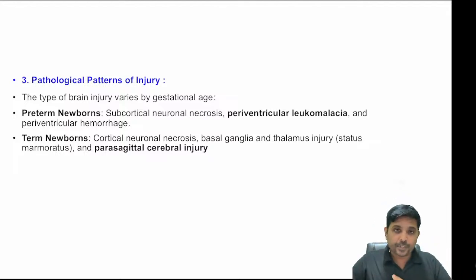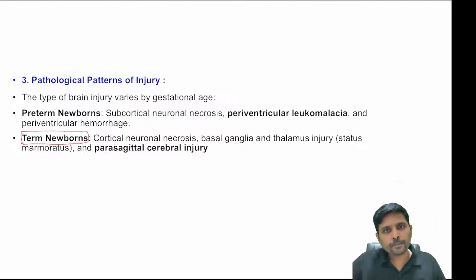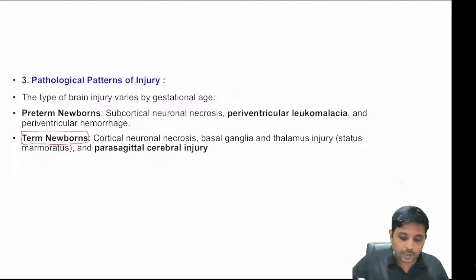Another important, beautiful question. This birth asphyxia has gained so much importance. You need to know two main things. In term babies, because of birth asphyxia, because of poor oxygen, cortical neurons are involved.